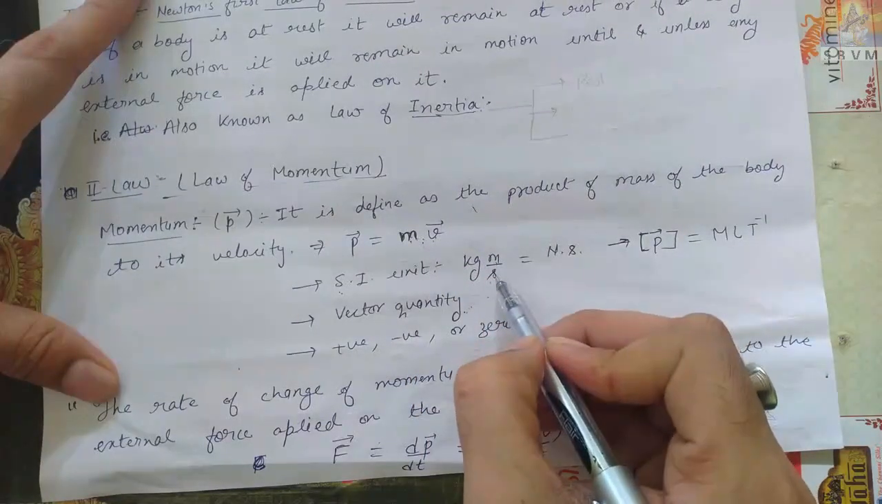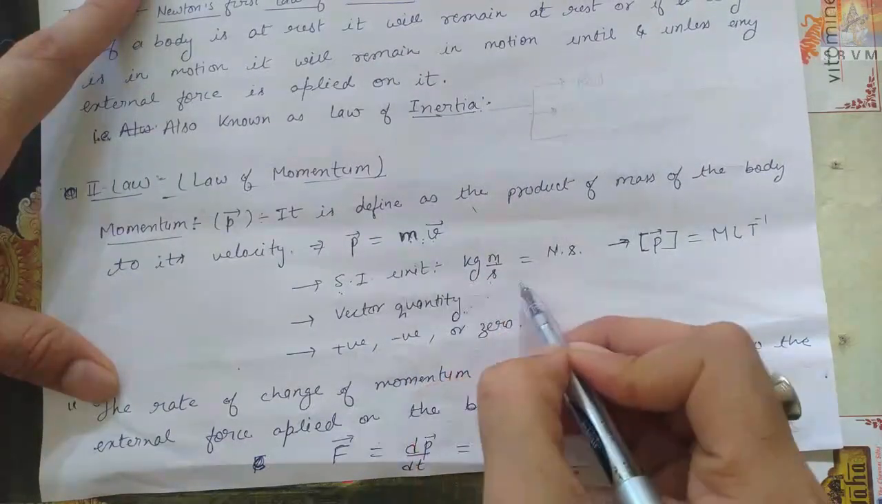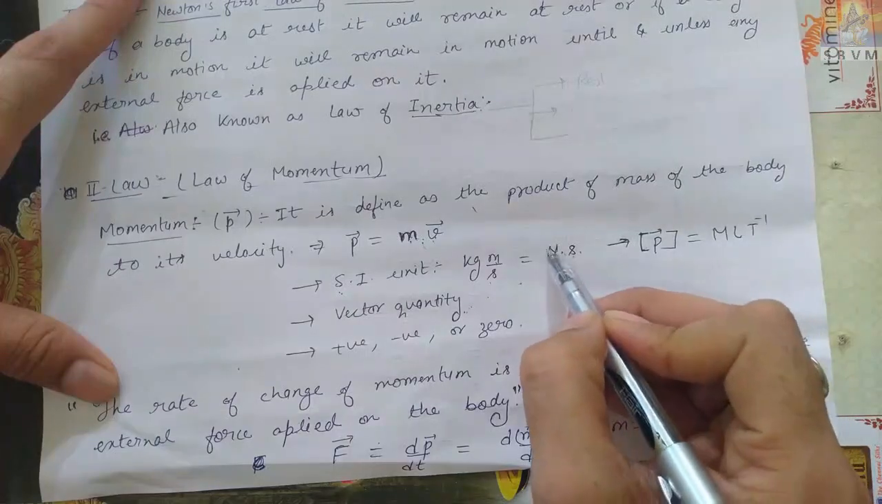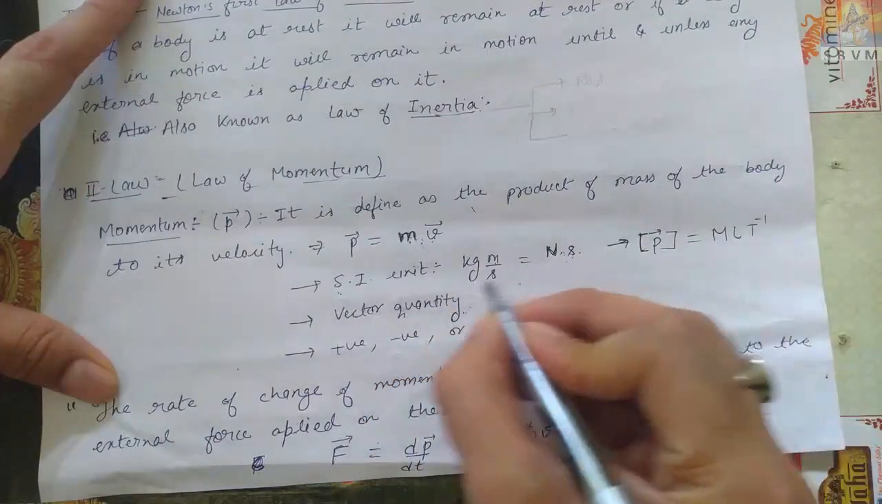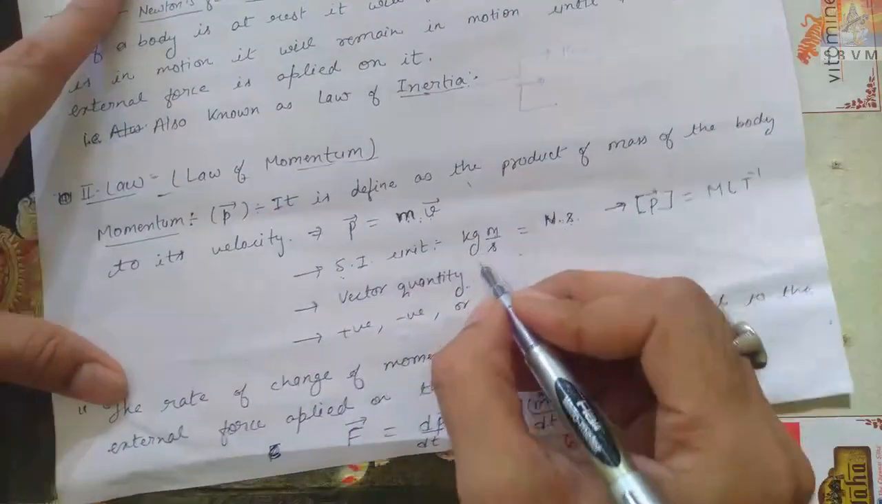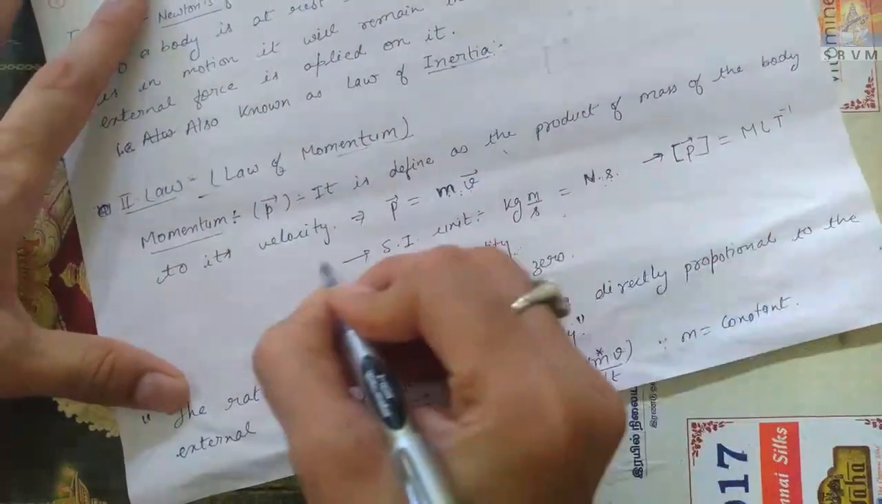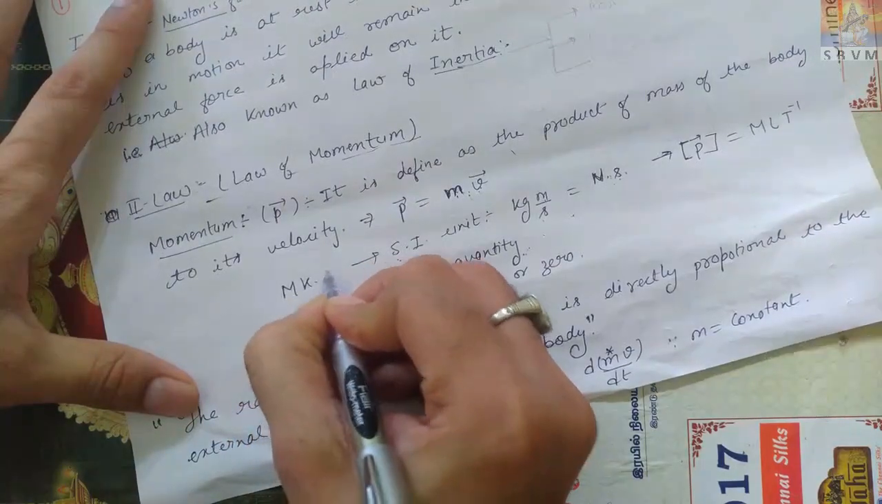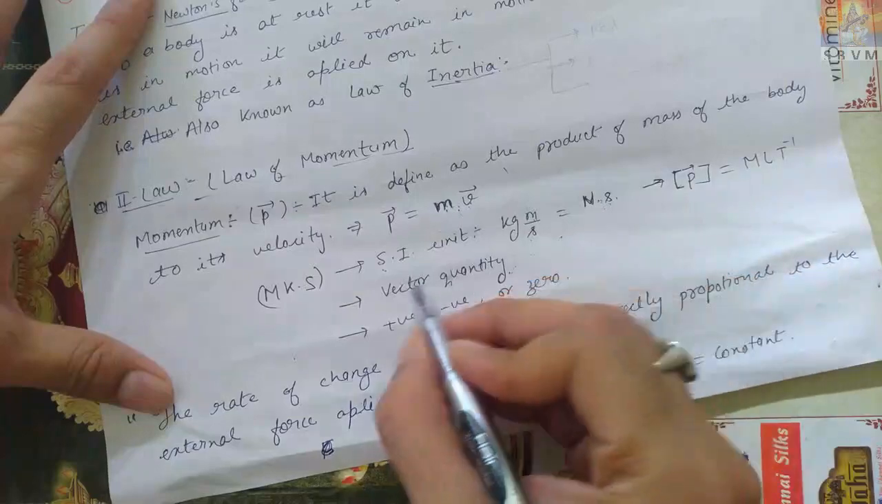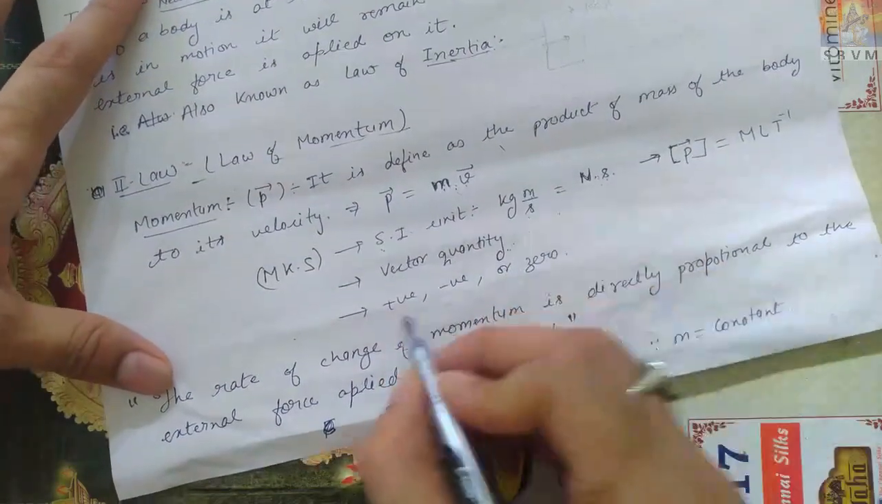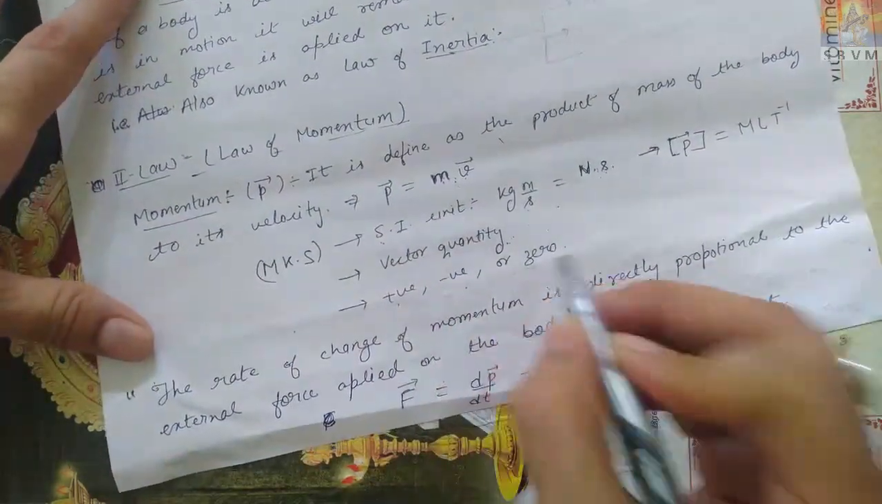Meter per second. Also Newton into second. You'll come to know why Newton-second. So that's why the SI unit, meaning the international system of standardization, is kg meter per second, or this is also known as MKS unit. Very good. It is a vector quantity; it can be negative, positive, or zero. Okay, this is all about momentum.